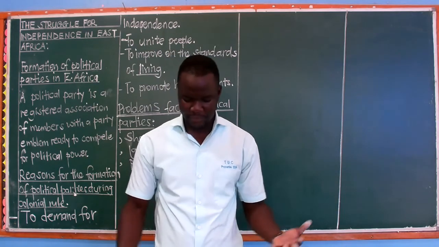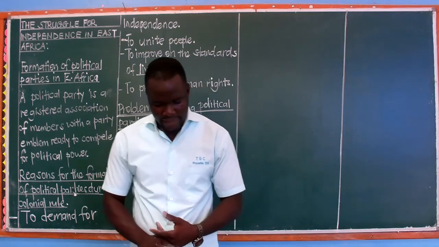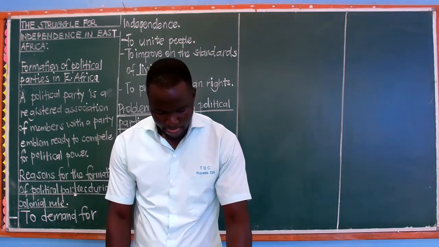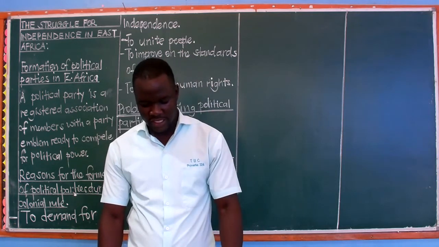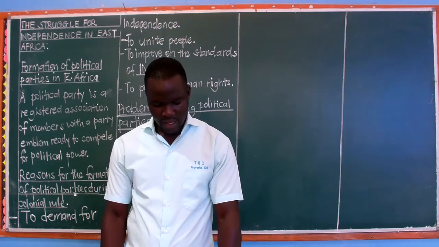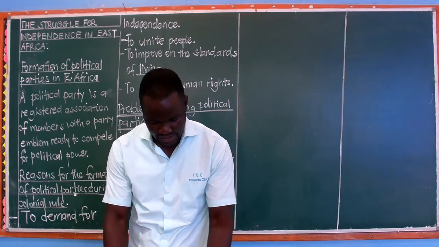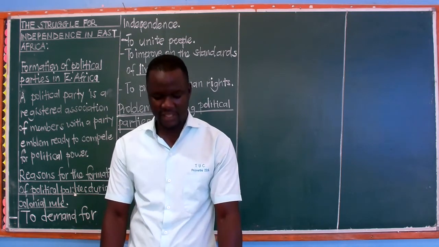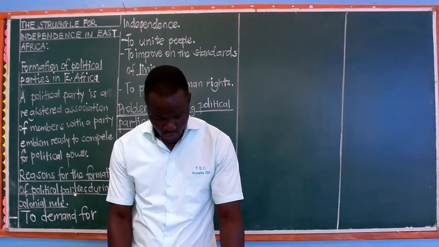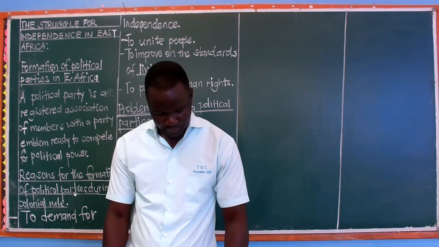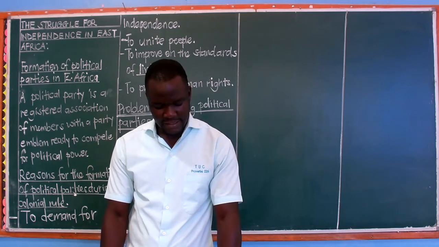We have the United Tanganyika Party, UTP, formed by a minority of Asians and Europeans in 1956, and it was formed to reduce the influence of TANU, which still they could not succeed. Then lastly, we have the African National Congress, ANC, which was formed by Zuberi Ntembu. And then we have the 1960 elections.